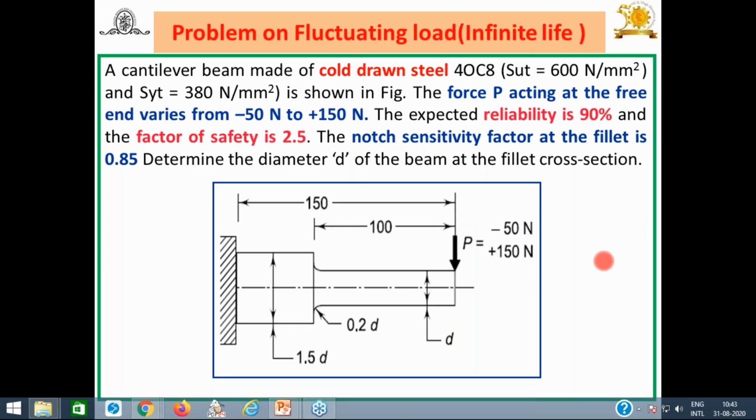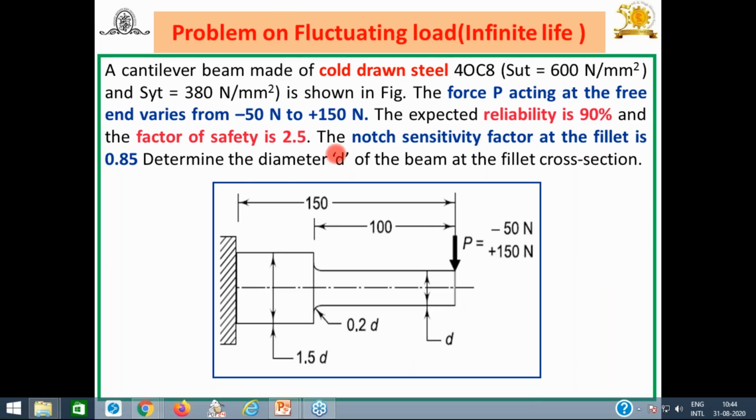And for an infinite life case, SE, or endurance limit, is the criteria, by using the modified Goodman diagram. And how to find out the endurance limit? You know very well, Ka into Kb into Kc into Kd into SE dash. Now let us see how to solve this problem.